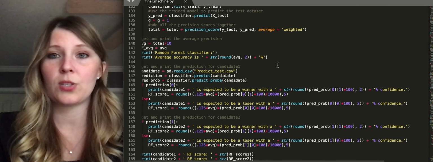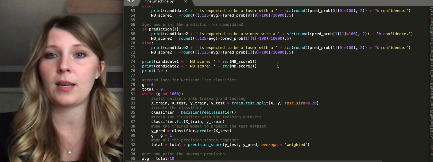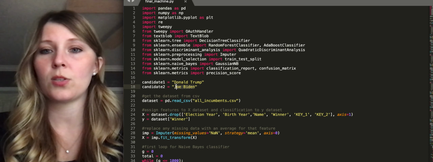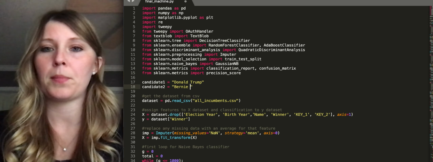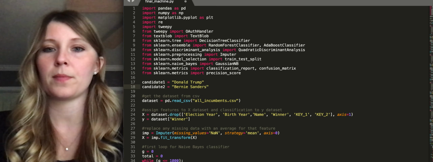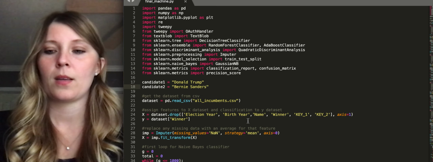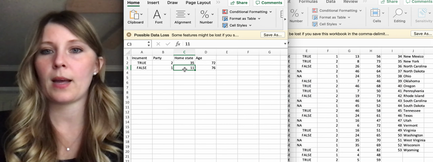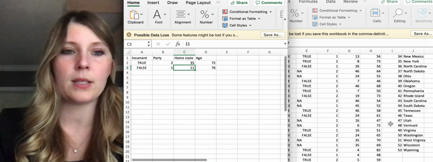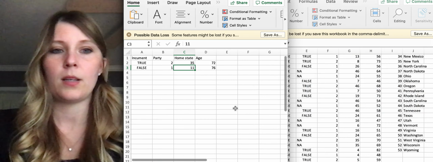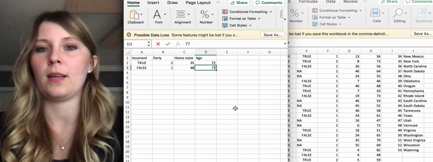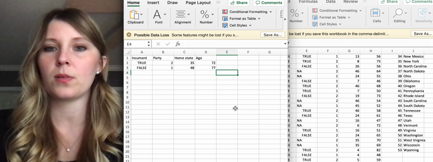Okay, let's do another one really quickly here. We will change this to Bernie Sanders. In the data, the home state for Bernie Sanders is Vermont, which is represented by the number 48, and he is 77 years old.